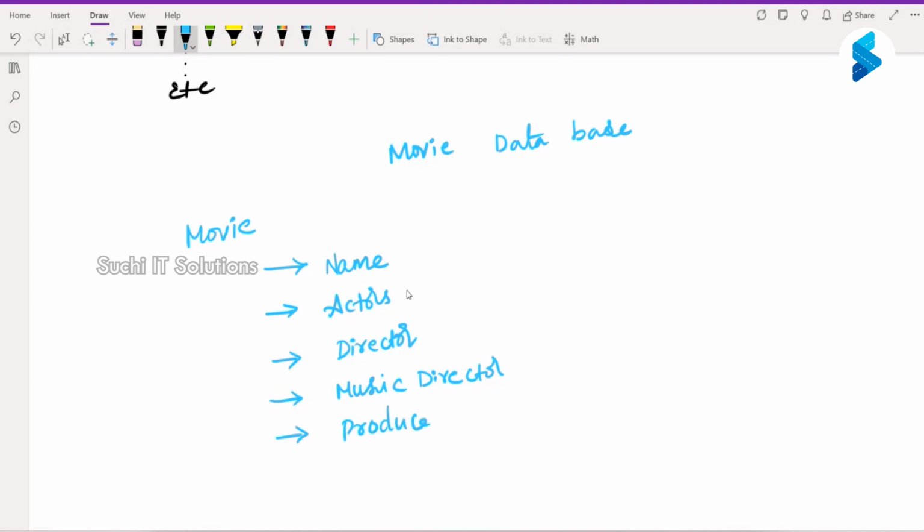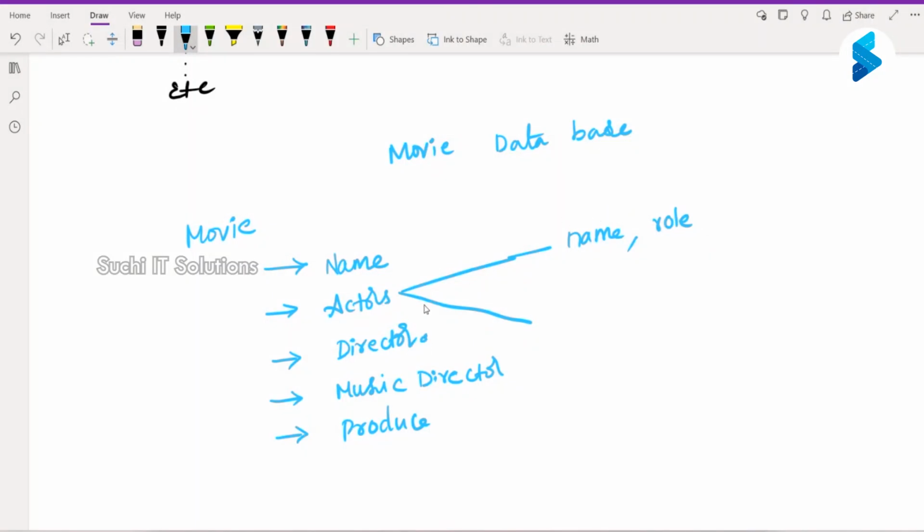Actors can be multiple people, right? When I talk about actors, actors have, for example, a name and a role. What is the role in that movie? Is it a lead role? Maybe it's a name and a lead role, or a character artist, a heroine, hero, and a character artist. So you can have three things, which means actors can be multiple.